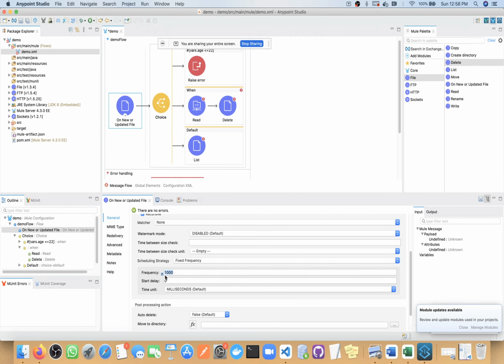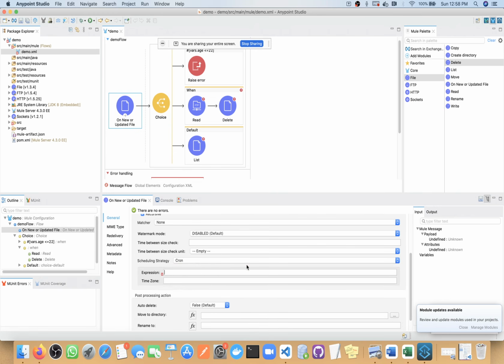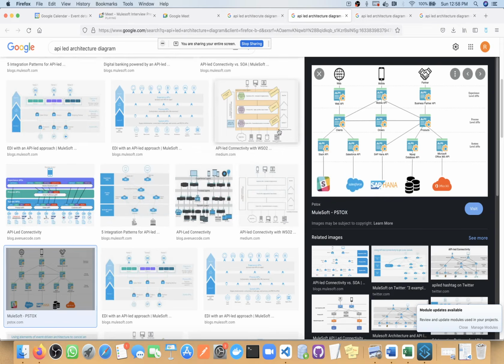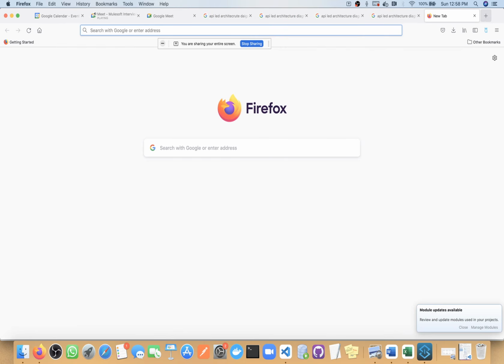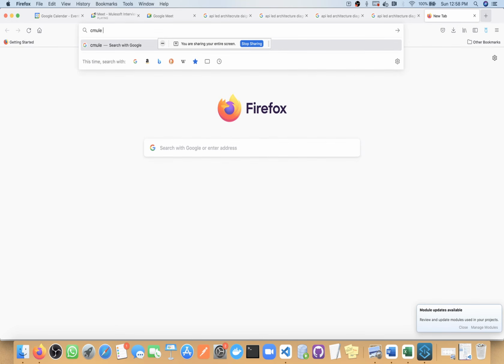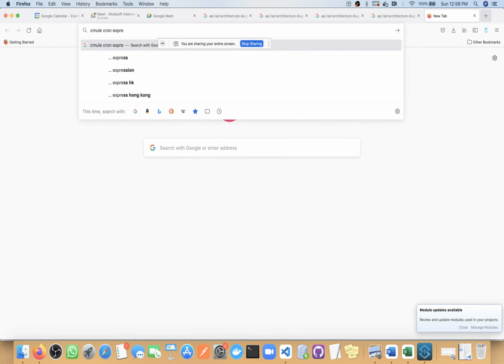If you don't want to run your application on a fixed frequency, then we have cron job. What does cron job mean? Here you can define one cron expression which will tell when you want to process your file. For example, if you want to process every 5 minutes, you can define a cron expression. If you want to run only on Monday at 12 p.m., you can define a cron expression. Where will you get the syntax of cron expression? You need to Google it: Mule cron expression.